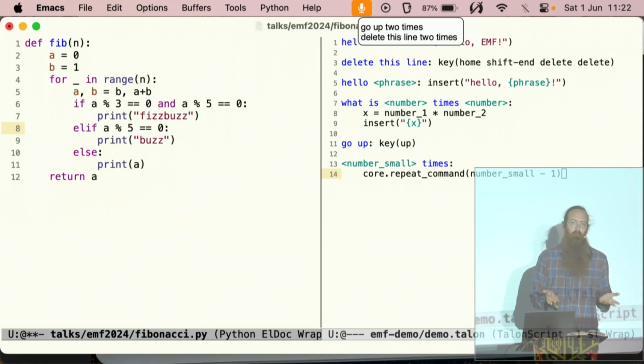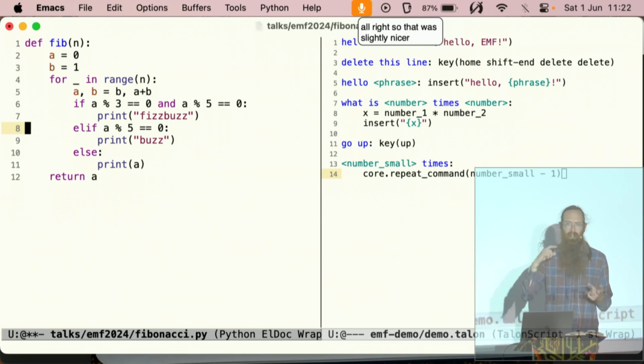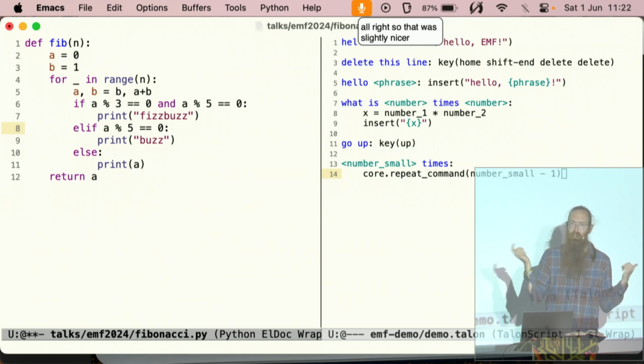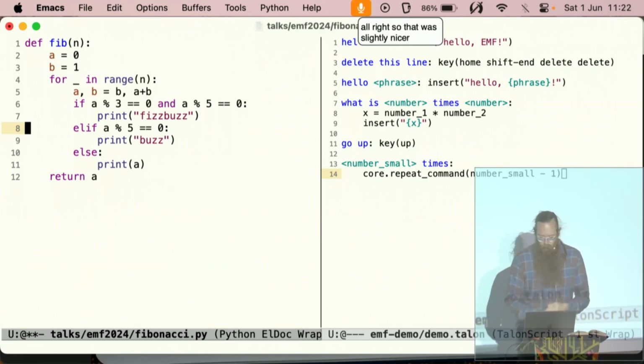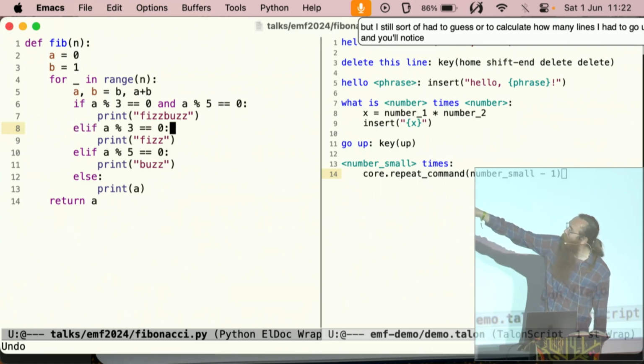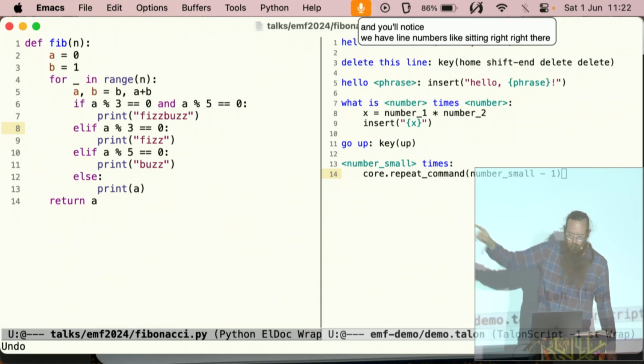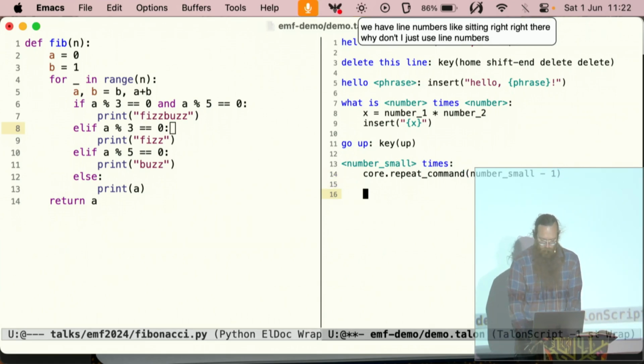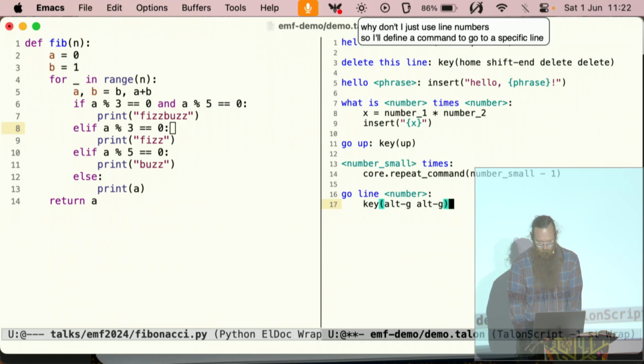All right, so that was slightly nicer, but I still sort of had to guess or to calculate how many lines I had to go up and how many lines I had to delete, which is kind of annoying. And you'll notice we have line numbers sitting right there. Why don't I just use the line numbers? So I'll define a command to go to a specific line. Go line. At this point, this is just like me remembering how to tell Emacs how to do things. This would need to be different in different editors. There's a way to abstract out over it, but whatever.